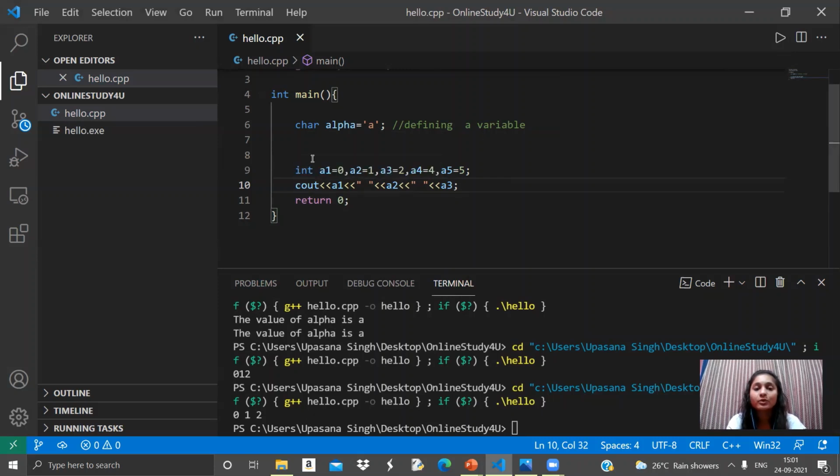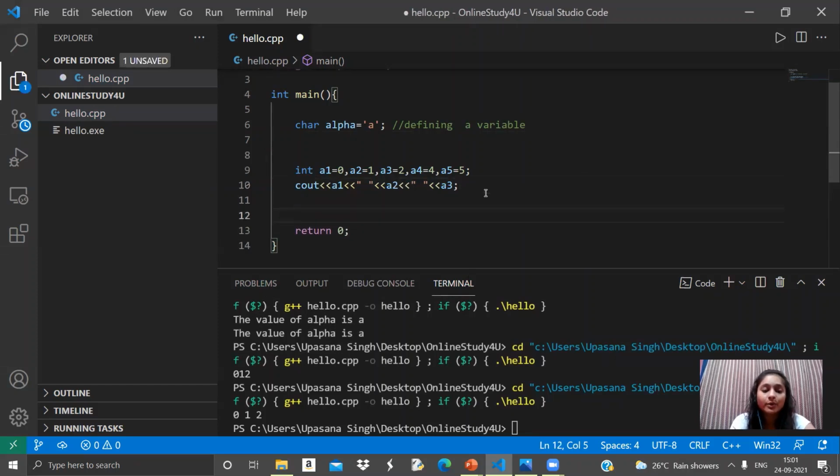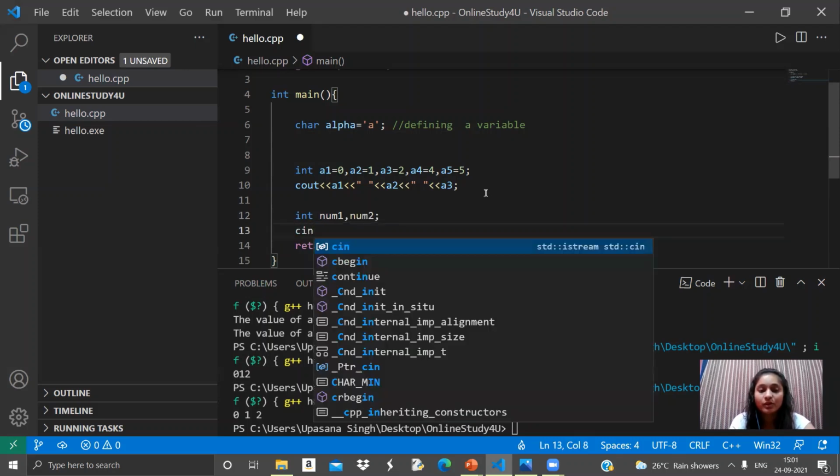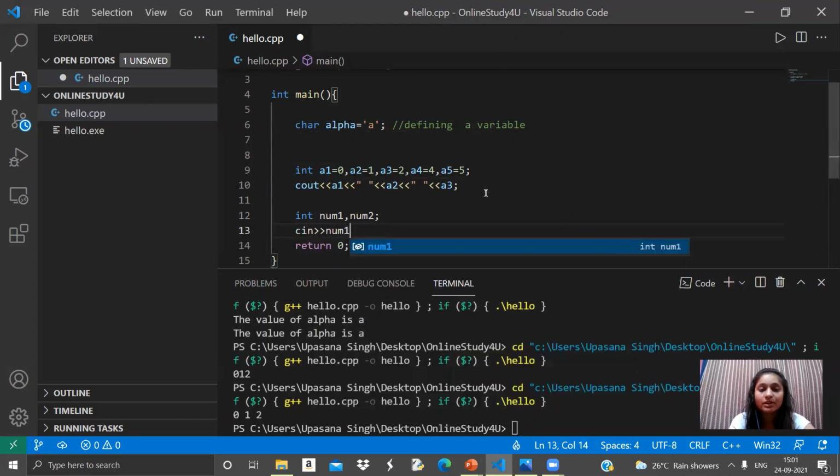So now you got the idea of how you can cout multiple things in a single line, and how you can declare and initialize or define multiple variables in a single line. Similarly, you can cin different things in a single line as well. Let's see how we can do this. Let's take two integers num1 and num2. Now, let's take their values with the help of cin. So this is for the first, and for the second variable, I'll do this, and this is how I can take input for multiple values.